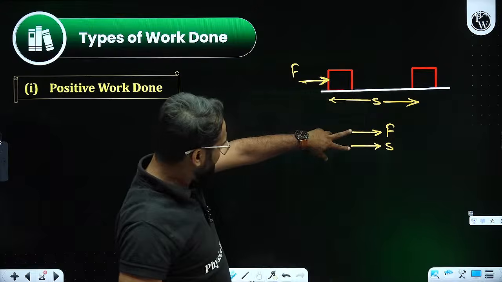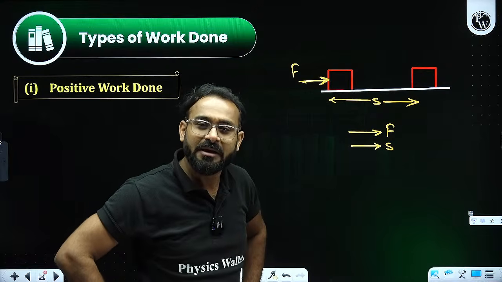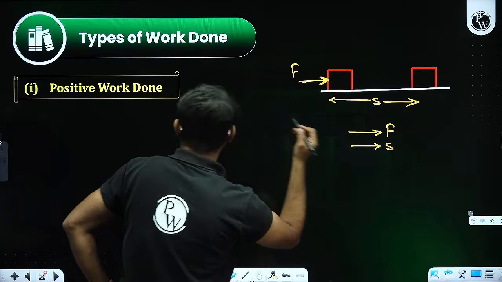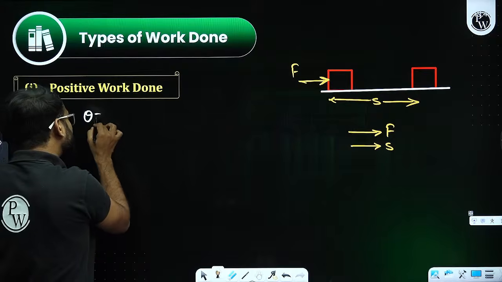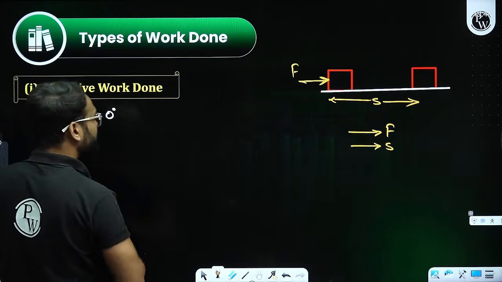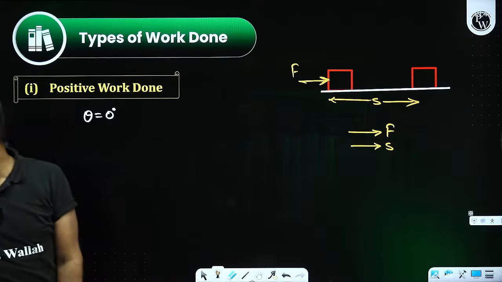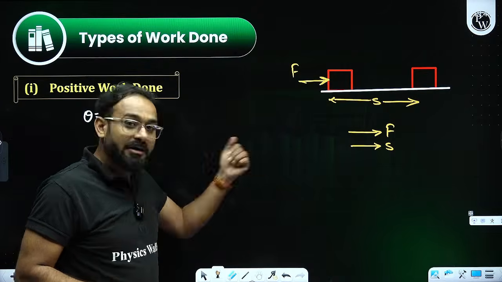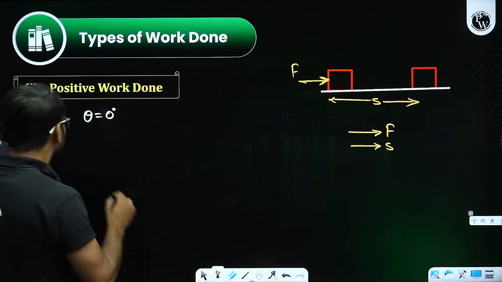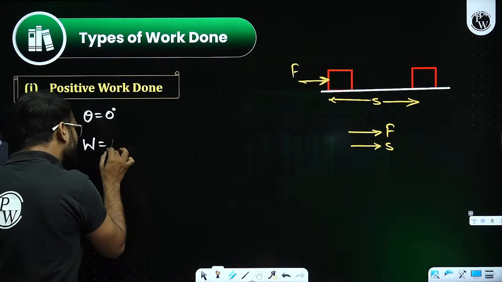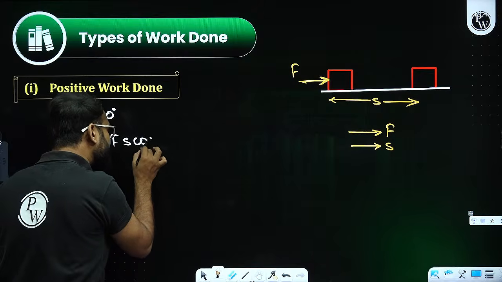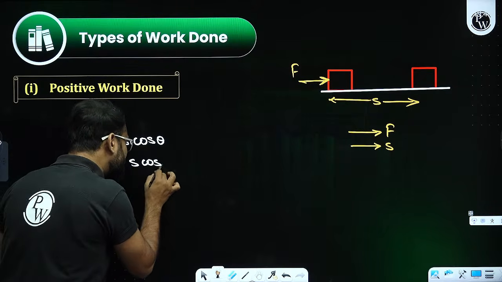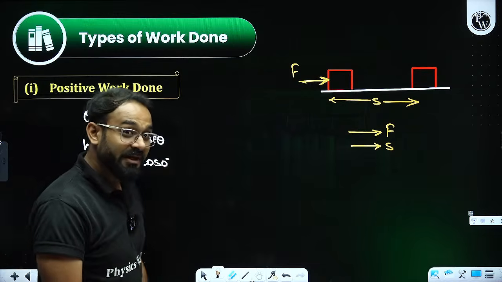Sir, this seems like parallel. What will be the angle between parallel lines? Arey sir, quite easy. The angle between parallel lines is going to be 0 degrees. As per the formula of work done, that is Fs cos theta, or Fs cos 0 degrees. The value of cos 0 is 1.